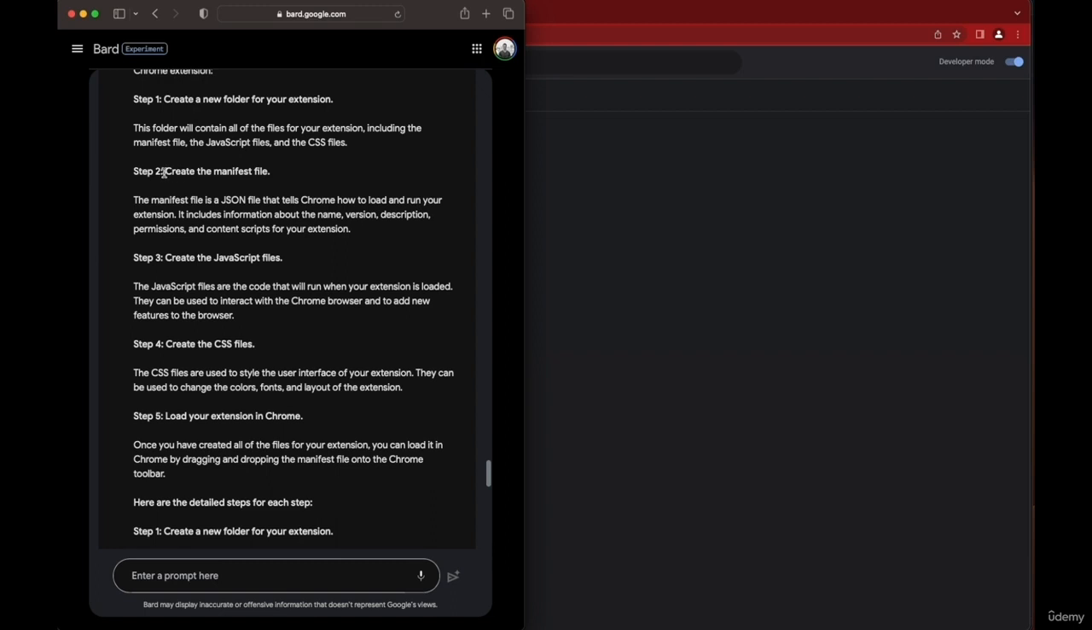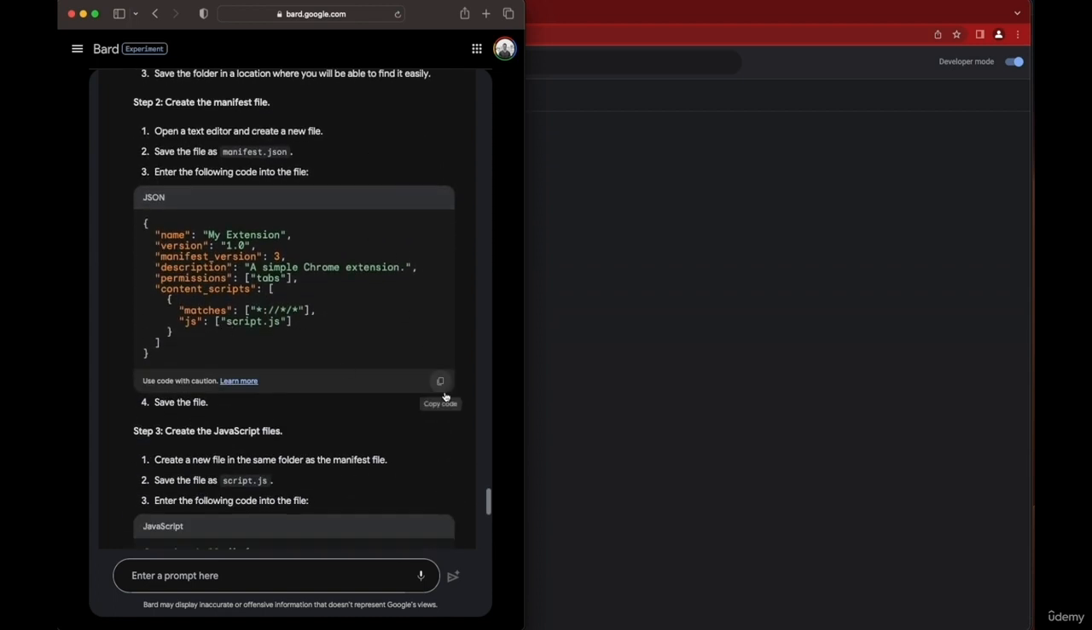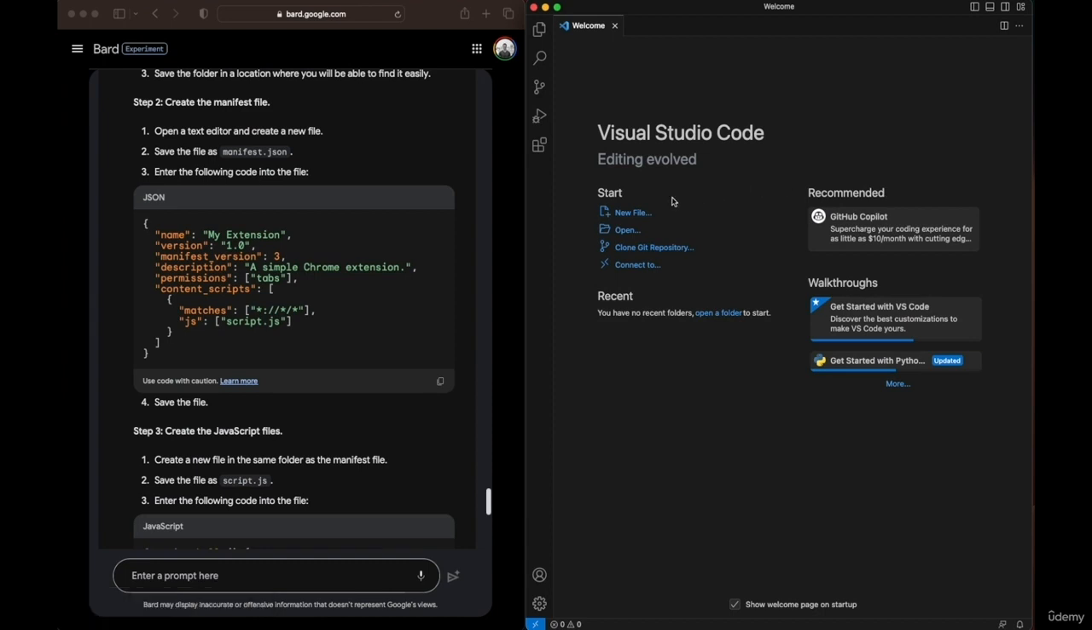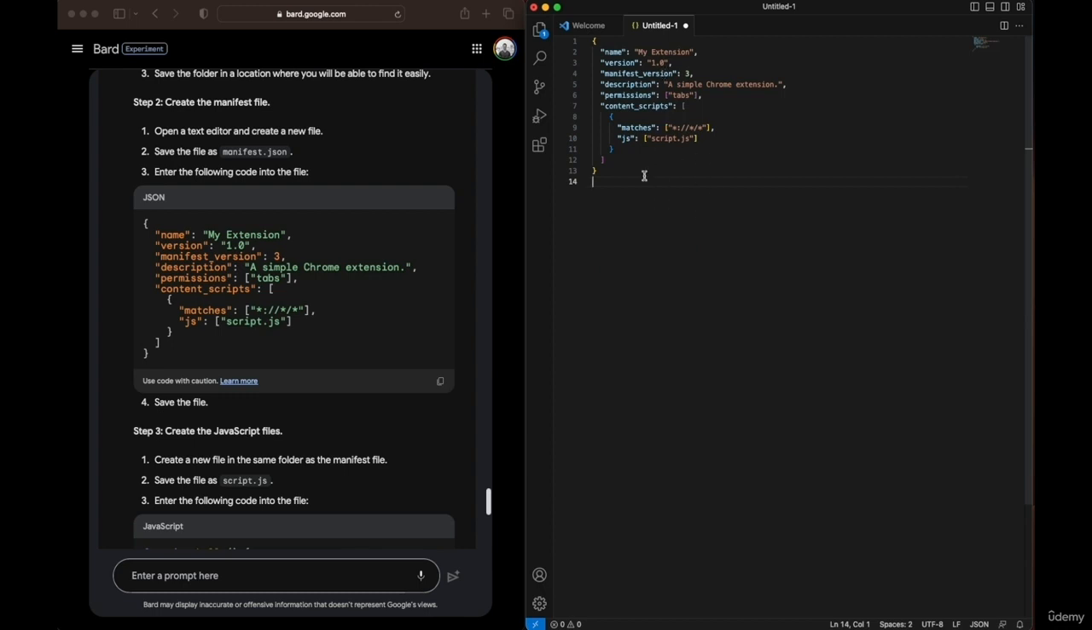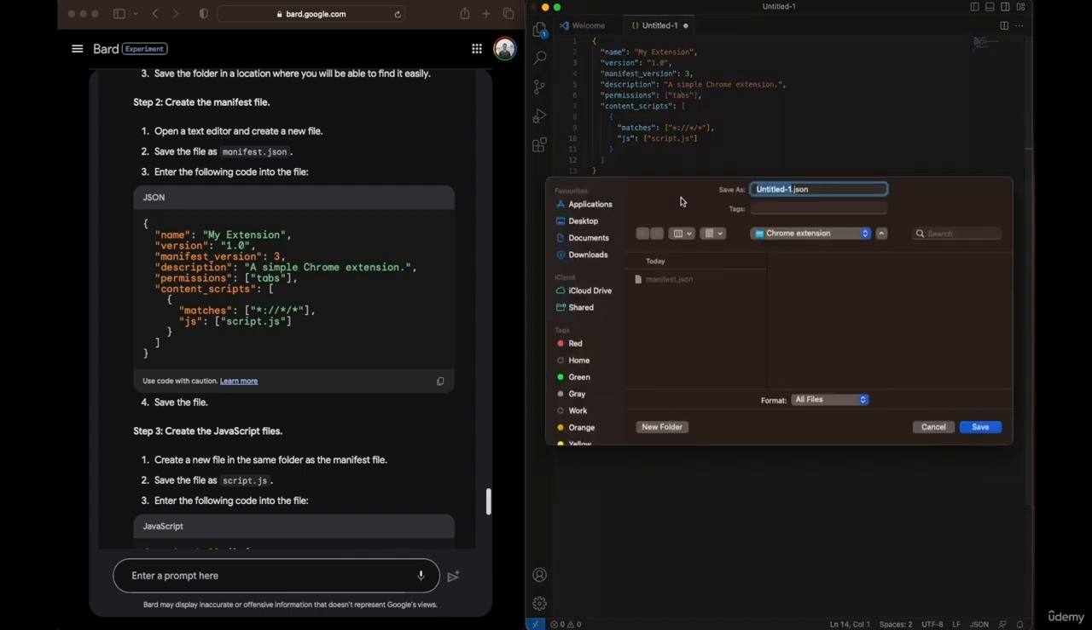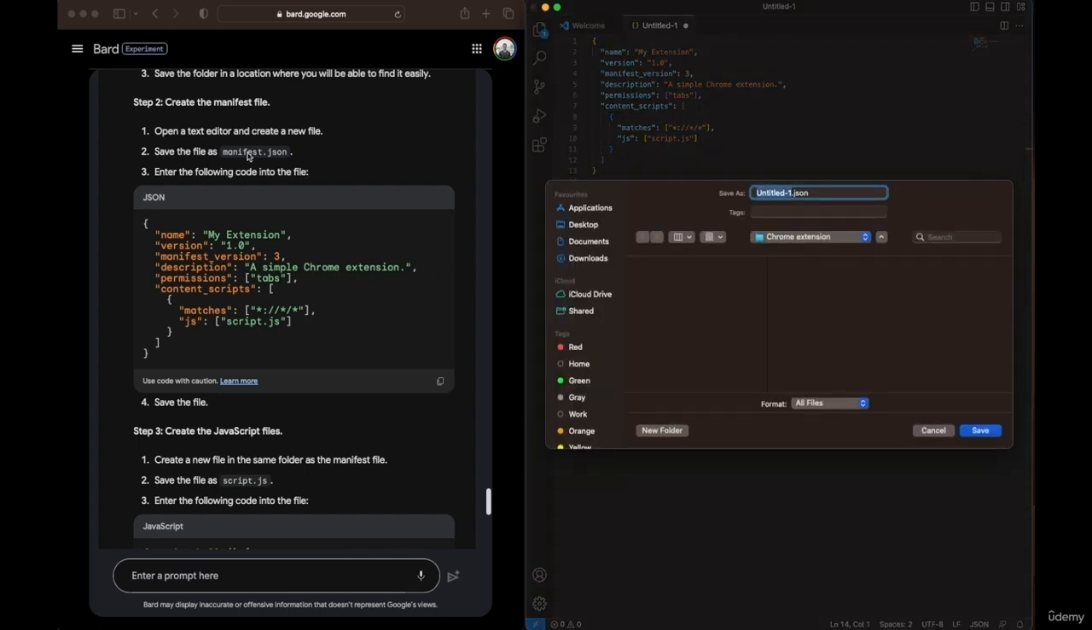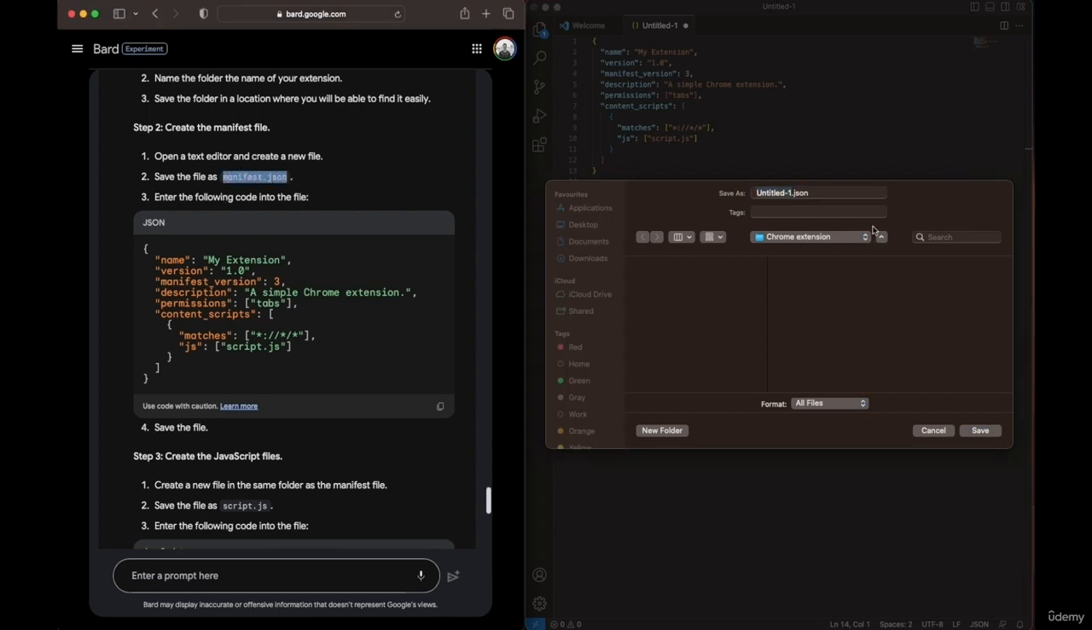And the second step is create a manifest file. The manifest file is a JSON file that tells Chrome how to load and run the extension. It includes information about the name, version, description, permissions, and content script for the extensions. So I'm going to copy the JSON file that we got here. I'm going to go ahead and open a new file, and I'm going to just simply paste the code that we got. So this is the very simple code, and I'm going to go ahead and click save, and we're going to save it with the same name as we were told here. So manifest.json is the name under which you